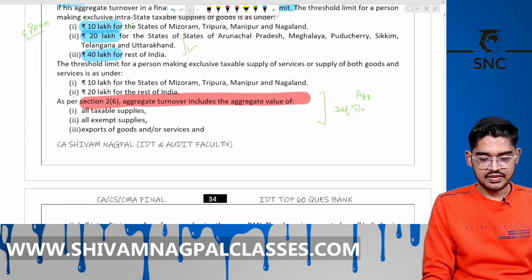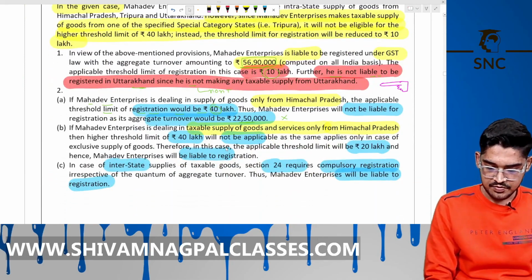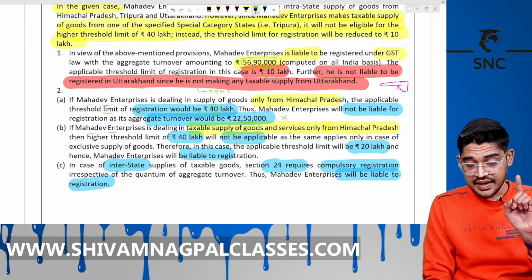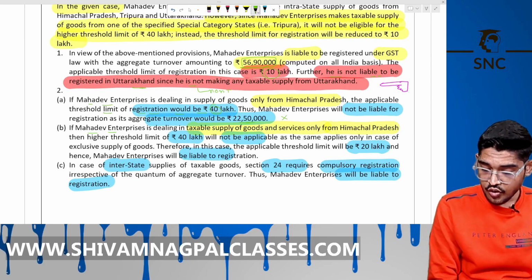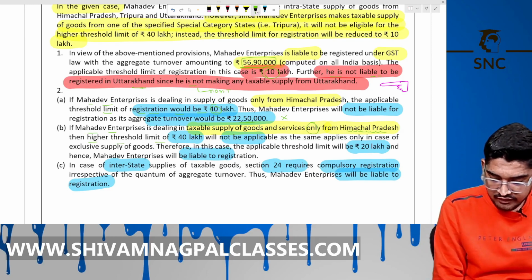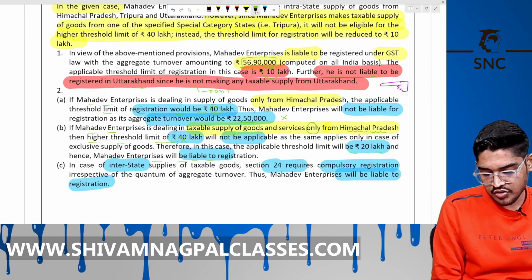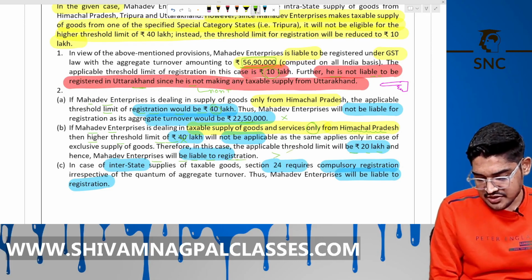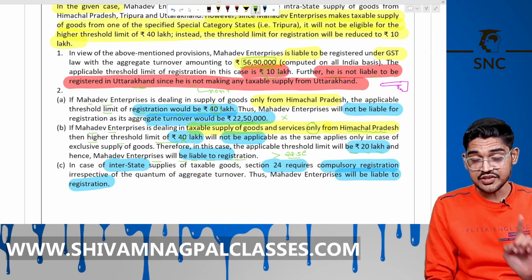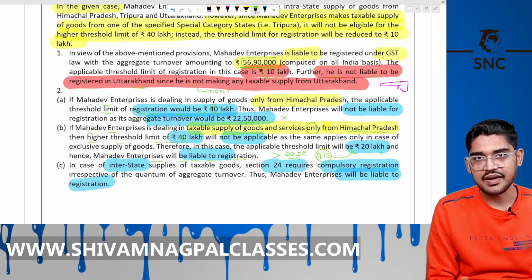Then the higher limit of 40 lakh is not available. 20 lakh is available and he is liable for registration because it crosses 20 lakh. It is 22.5 lakh. This is clear. Why? Because it includes goods and services. Then the threshold will be 20 lakh, not 40 lakh. Okay, remember this.